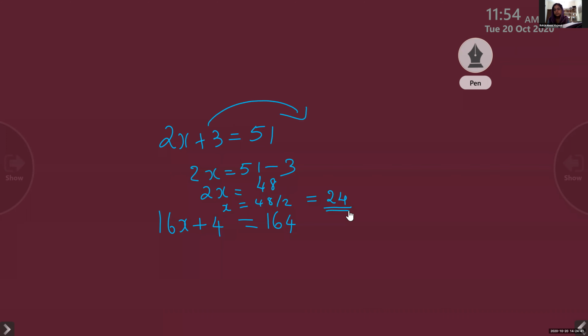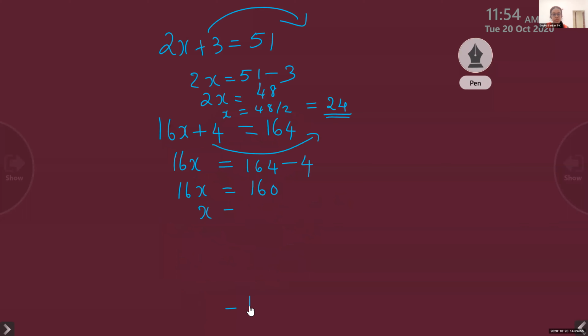Next one, 16x is equal to 164 minus 4, we will take 4 to this side. 16x is equal to 160. x is equal to 160 divided by 16. x is equal to 10. Okay. Clear, children? Yes, ma'am.